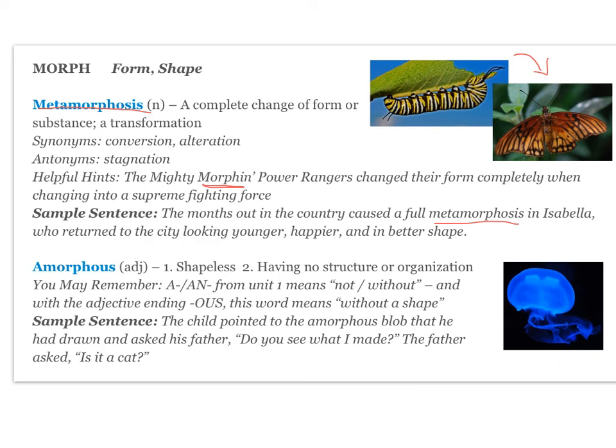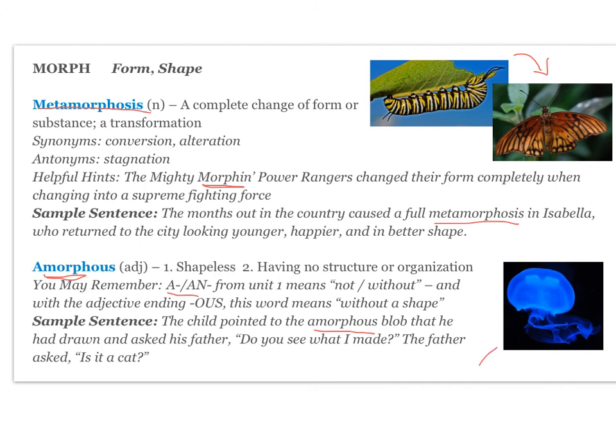Your last word in this unit is amorphous, which is an adjective that means shapeless or having no structure or organization. You may remember a- from Unit 1 means not or without, and with the adjective ending -ous, the word means without a shape. So that should be helpful in remembering morph too, right? Amorphous, without a shape. And your sample sentence is: the child pointed to the amorphous blob that he had drawn and asked his father, "Do you see what I made?" The father asked, "Is it a cat?" Right, so kids sometimes draw things that are amorphous. They don't really have a specific shape.